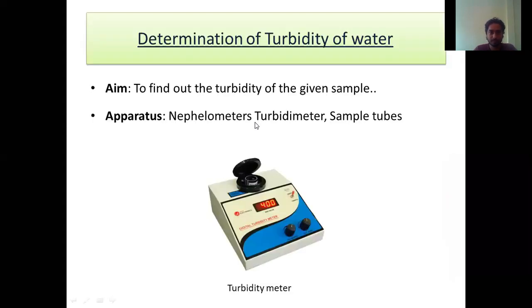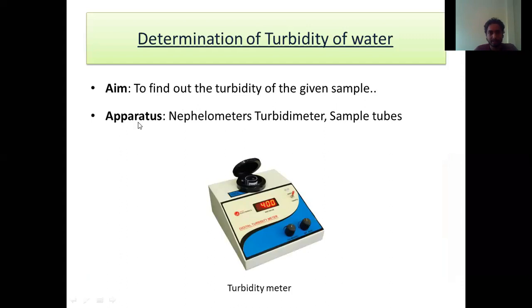So what is our aim? The aim is to find out the turbidity of a given sample. Now what is this given sample? The given sample is the sample whose turbidity we have to calculate. In our practical, we mostly use the tap water from our college.